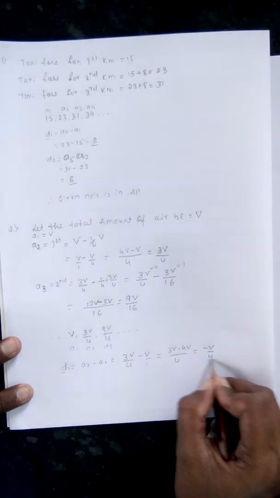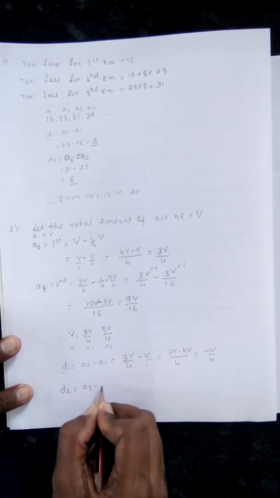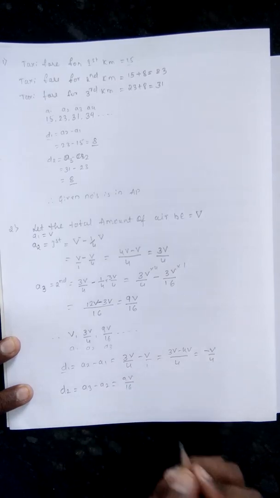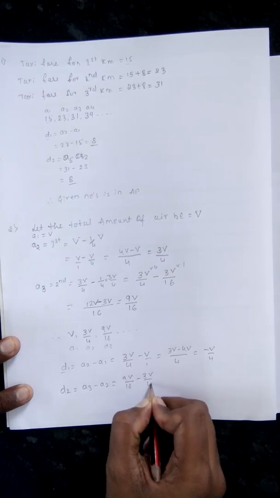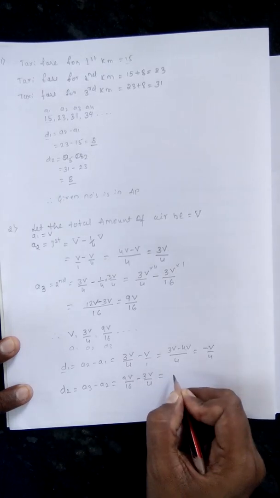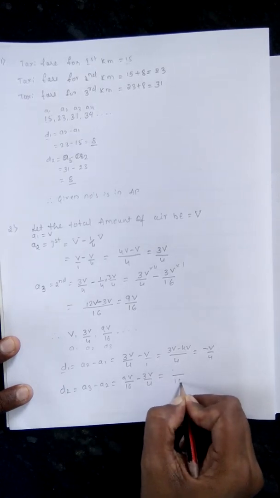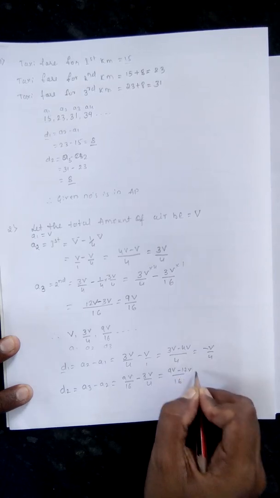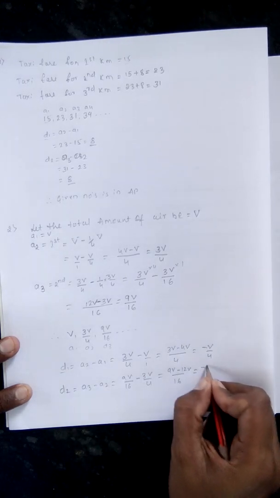The first common difference is minus V by 4. The second common difference is A3 minus A2. A3 is 9V by 16 minus A2, which is 3V by 4. Take the LCM, which is 16. That is 9V minus 12V, and we get minus 3V by 16.